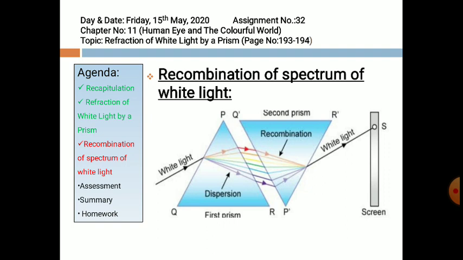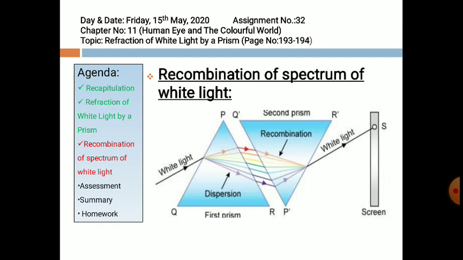Isaac Newton was the first to use a glass prism to obtain the spectrum of sunlight. He tried to split the colors of the spectrum further by using another similar prism. However, he could not get any more colors. He then placed the second identical prism in an inverted position with respect to the first prism, as you see in the diagram.